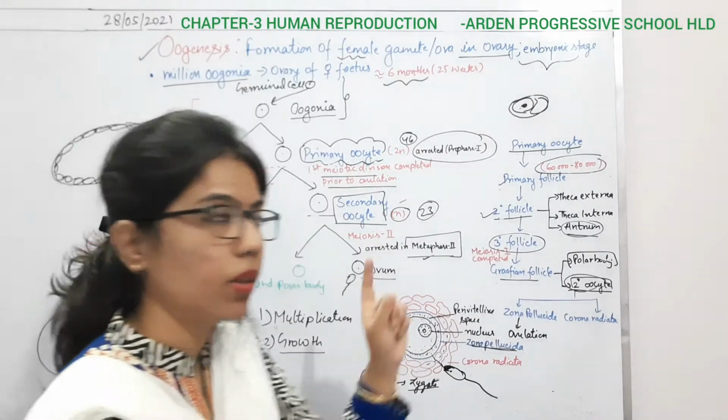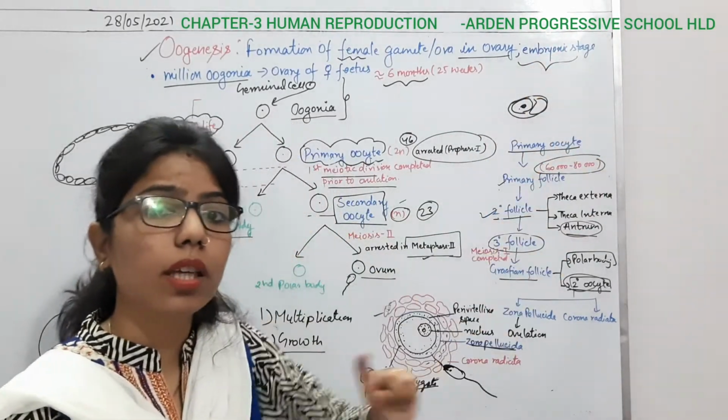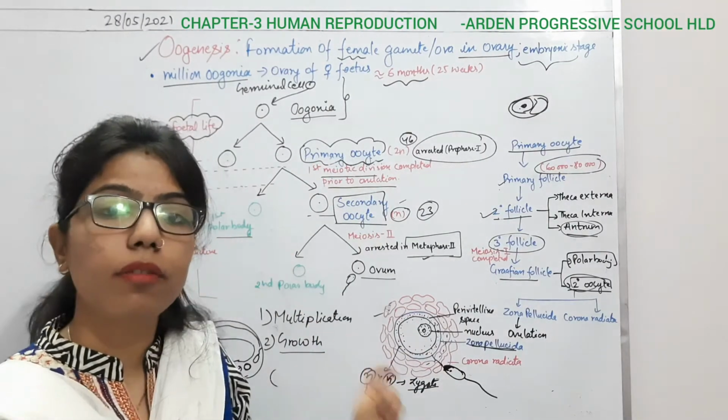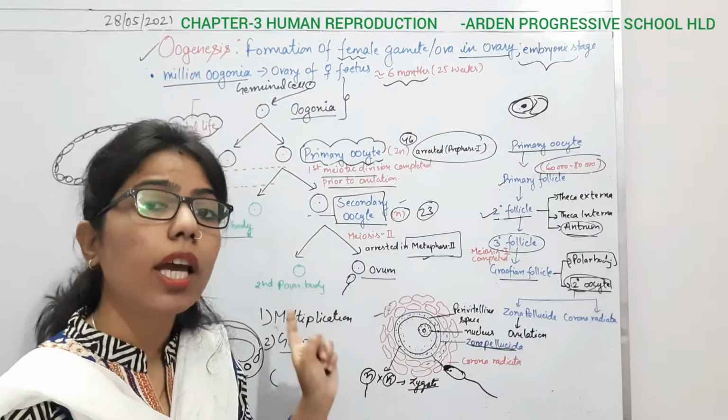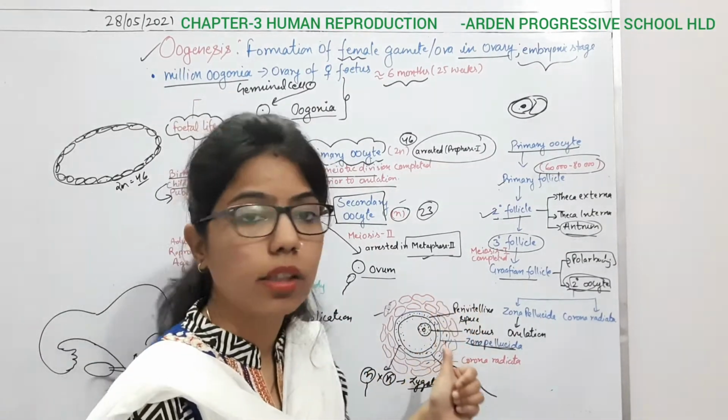So what is oogenesis? It starts from the embryonic stage, and it completes when there is fertilization, right here. So this is the whole of oogenesis and the things connected to it.